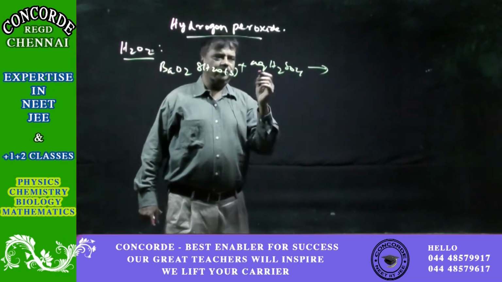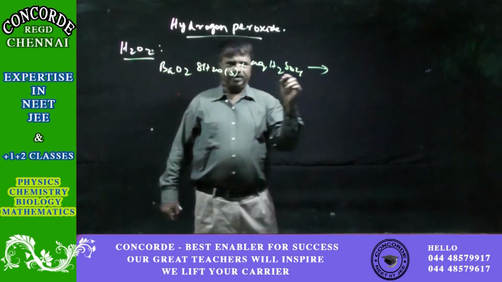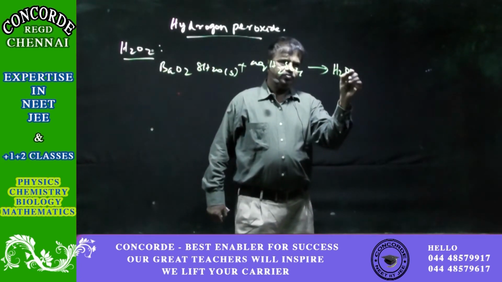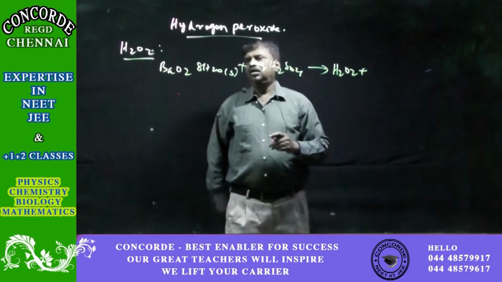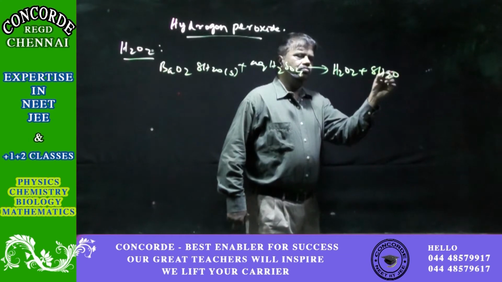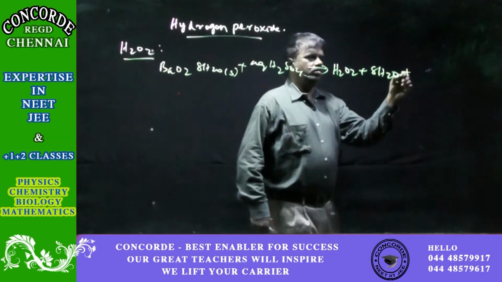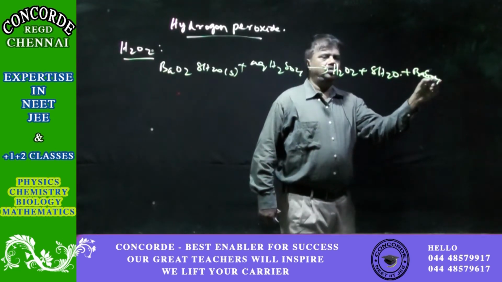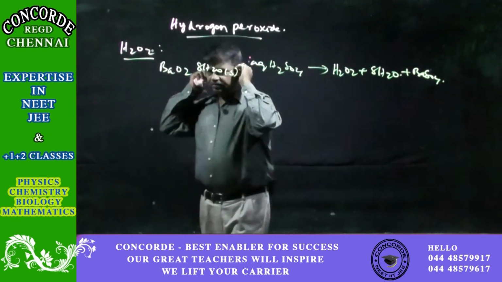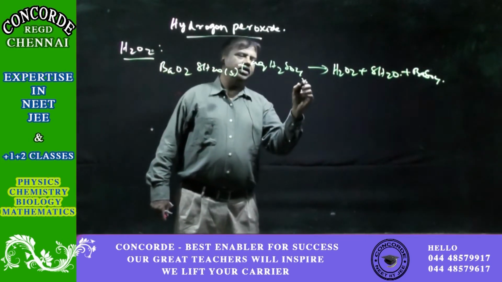Action of aqueous H2SO4 on barium peroxide gives hydrogen peroxide. This happens under reduced pressure.